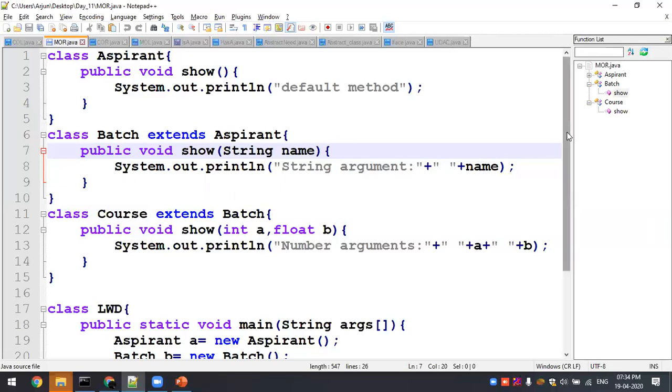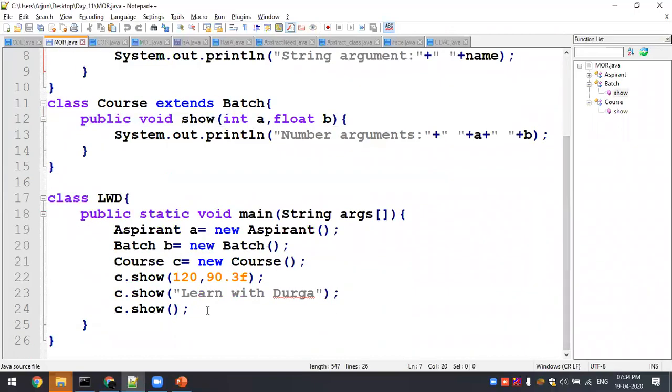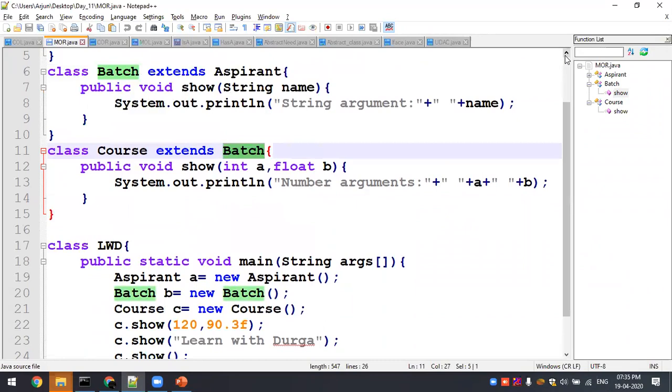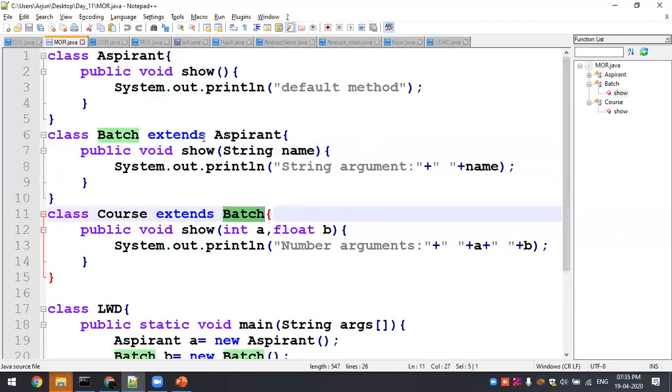The next type is default. Again it will check the child instance c. C dot show: integer float type is given, so it checks the parent. What is the parent? Batch. So batch is checked here. Batch also does not have the default argument type, so batch goes and checks its own parent, aspirant. Aspirant has a show off, so that is why it will print the default method.